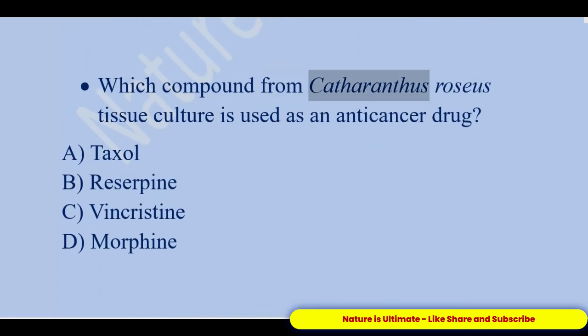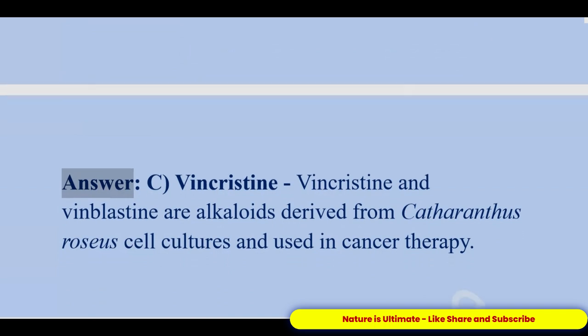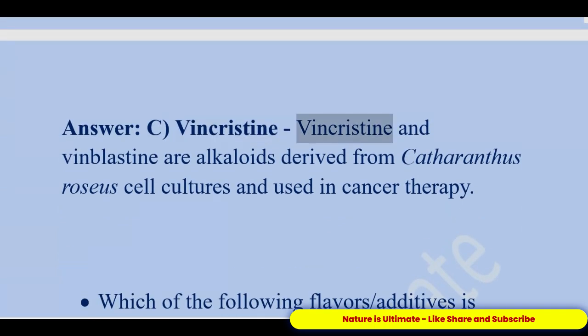Which compound from Catharanthus roseus tissue culture is used as an anti-cancer drug? A. Taxol. B. Reserpine. C. Vincristine. D. Morphine. Answer: C. Vincristine. Vincristine and vinblastine are alkaloids derived from Catharanthus roseus cell cultures and used in cancer therapy.